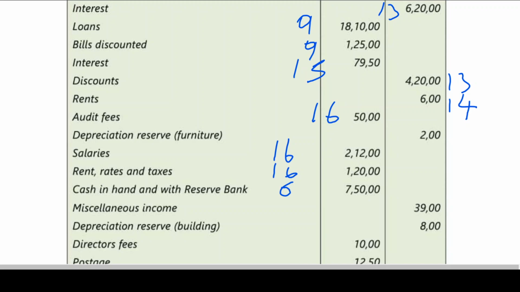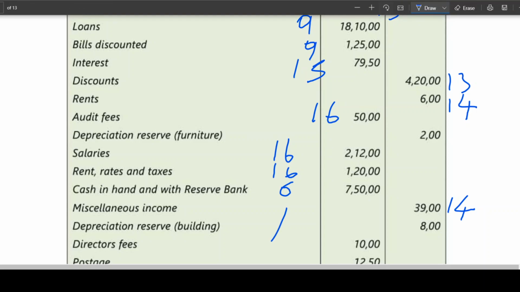Miscellaneous income will go to where? Schedule 14. Income, no? Depreciation reserve building, you should know. From the cost, this depreciation is deducted. Current year depreciation is also to be deducted. I did not tell you much about it. And the current year depreciation will be taken as provisions on depreciation. Okay. Then next,